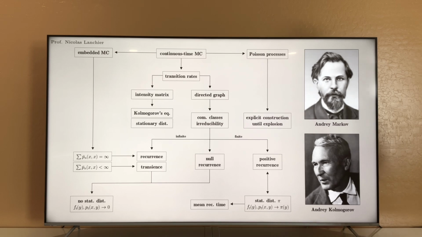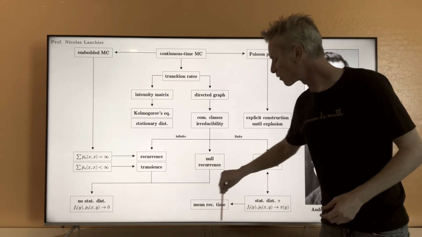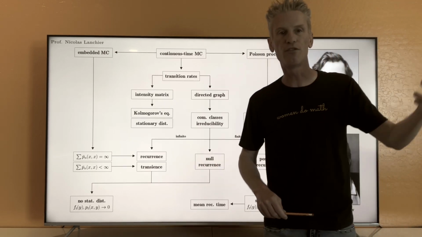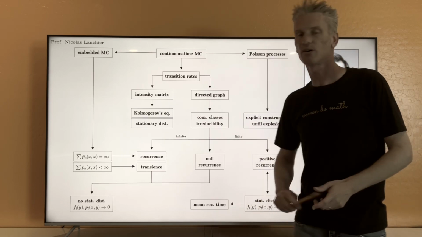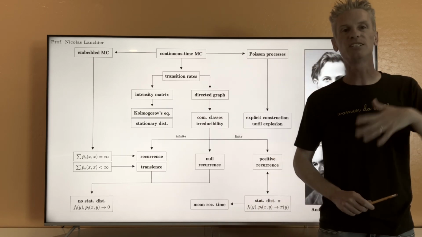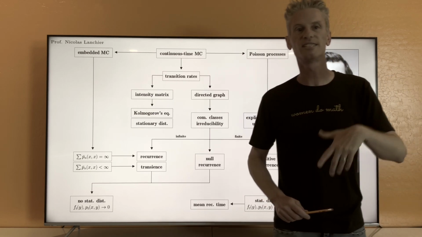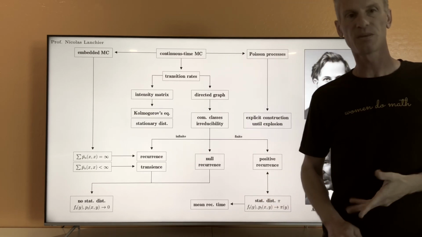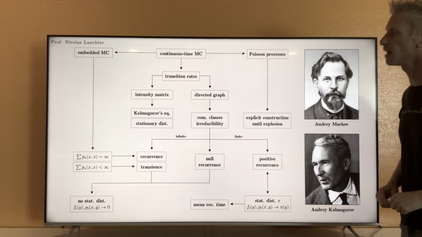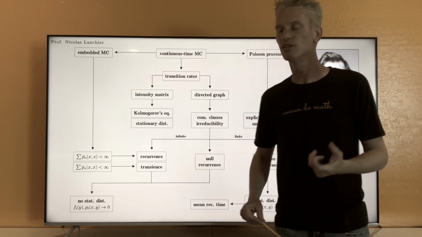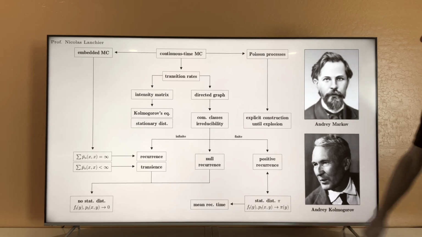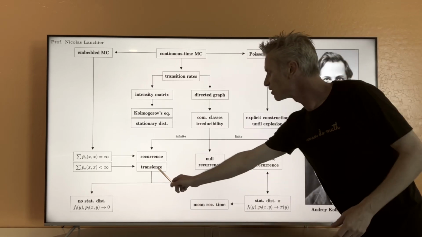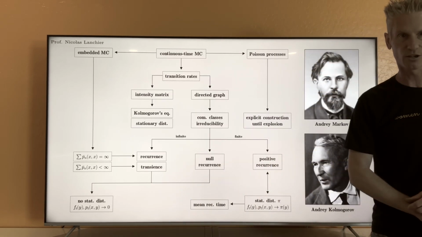Those quantities are also related to the notion of mean recurrence time, which is a third important question about continuous time Markov chains. The mean recurrence time is the expected amount of time you need to return to a state when starting from this state. And exactly like for discrete time Markov chains, the key ingredients to be able to answer those questions and compute those limits are irreducibility, transience, null recurrence, and positive recurrence.